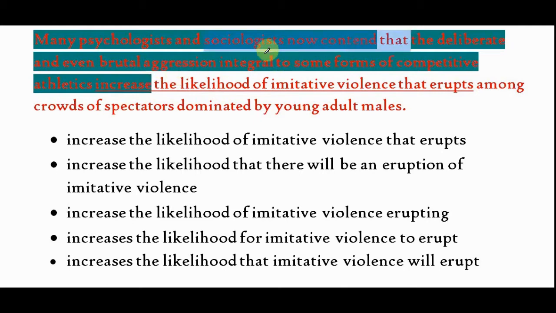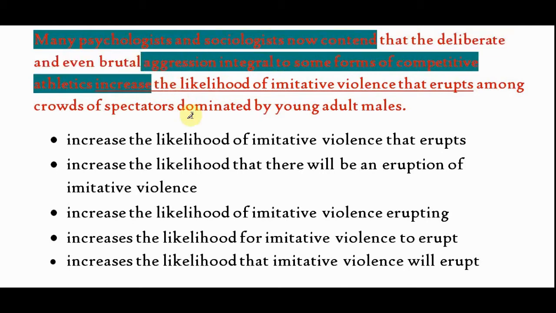Why not the deliberate and brutal? Because they are adding information to aggression. Deliberate aggression, brutal aggression. So they are modifiers. And that is why they will not be part of the subject. Subject will be aggression, as per rule number 1, that is before first preposition.